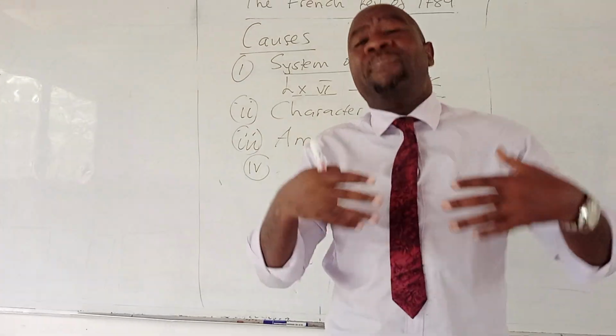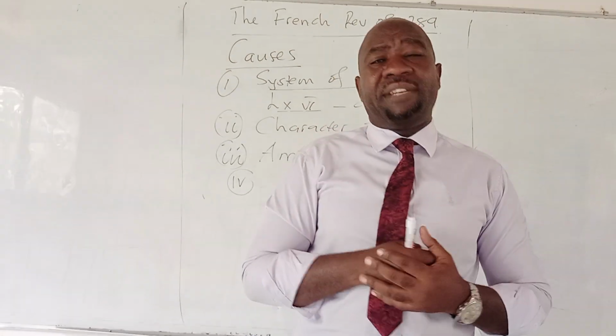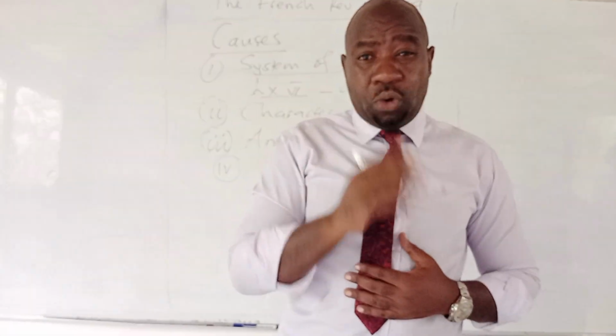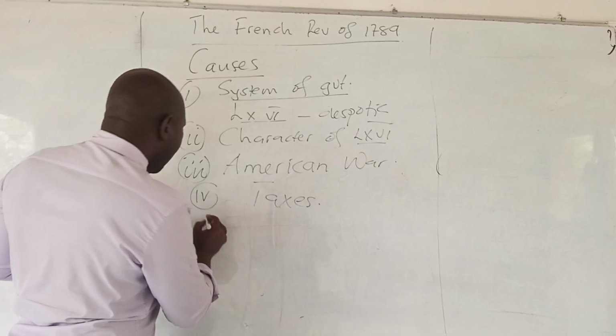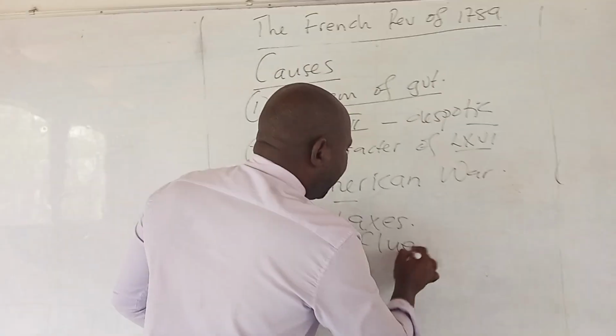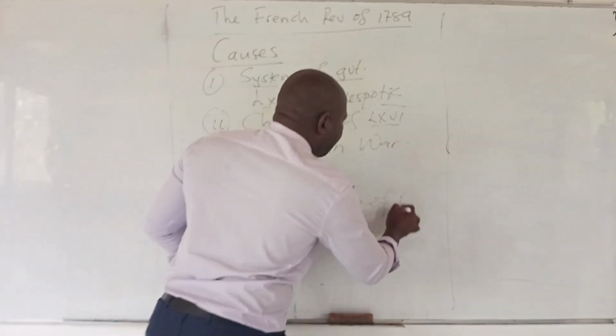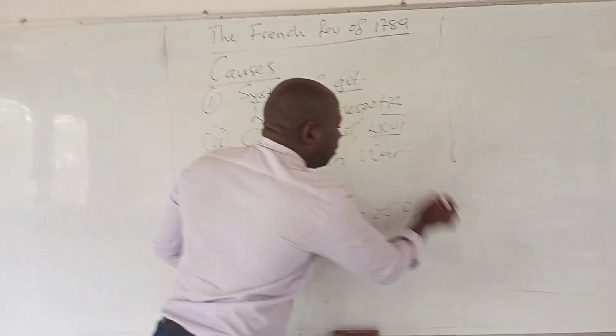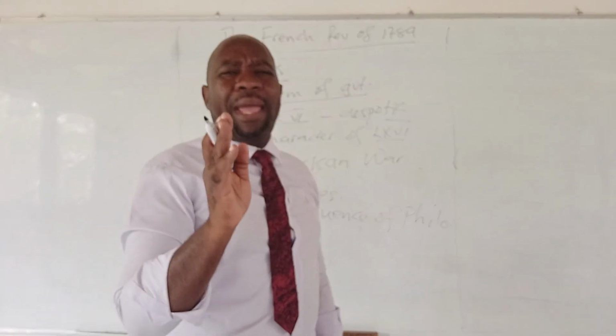So the peasants and the middle class had to rebel in 1789. Why? It was because of taxation. Number 5, we move on to talk about the influence of philosophers. Philosophers were the people who were educated.